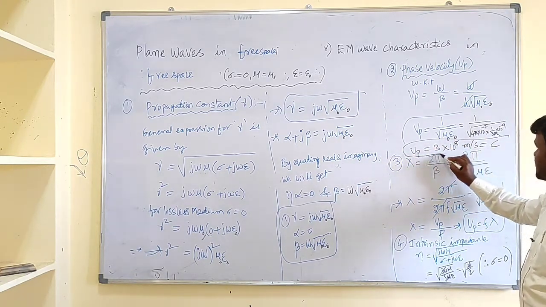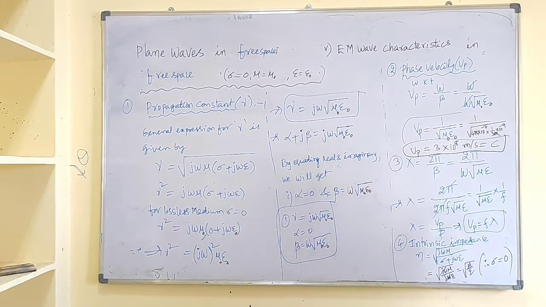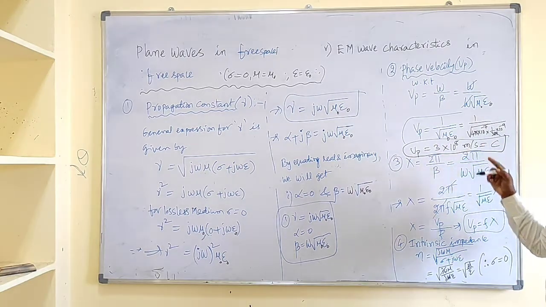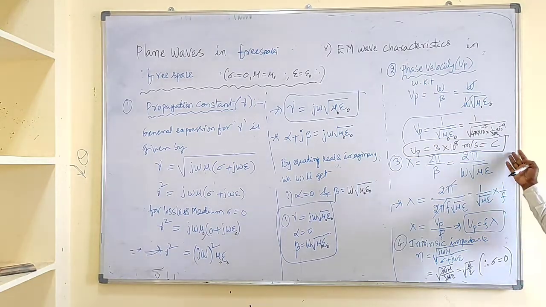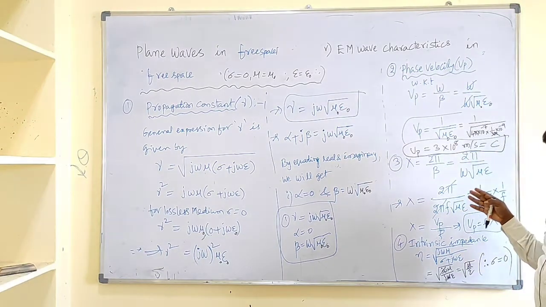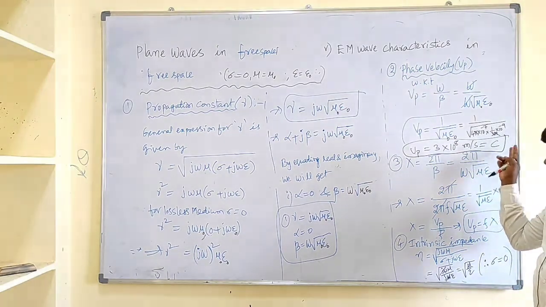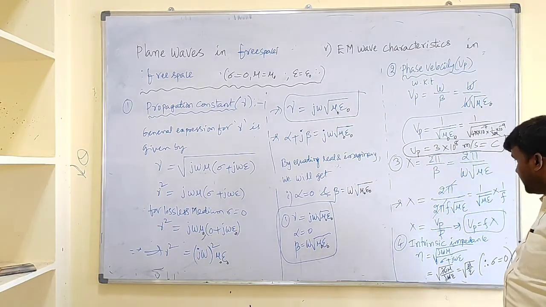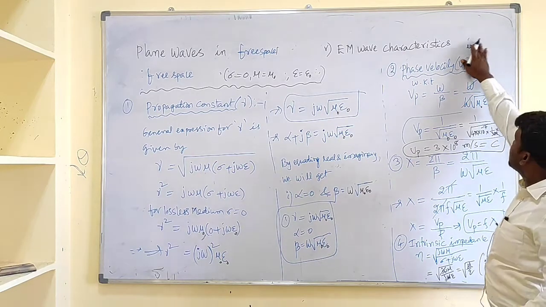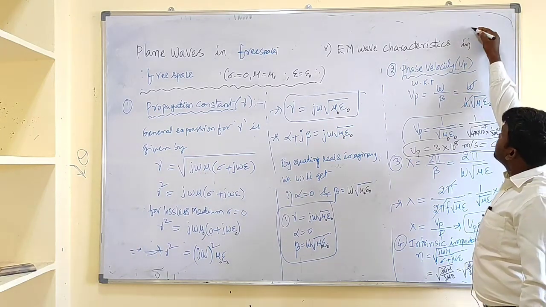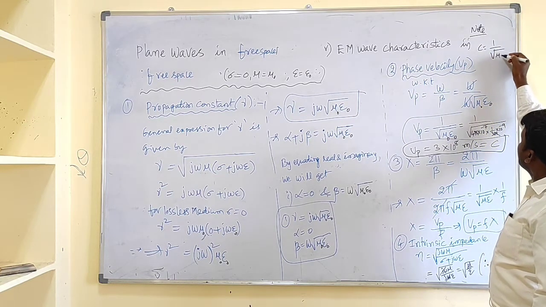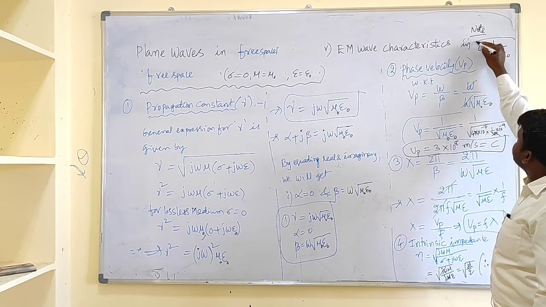That means in case of free space, the electromagnetic wave is traveling with a velocity of 3 into 10 to the power 8 meters per second. That is nothing but the velocity of light in free space. So the EM wave is traveling with the velocity of light in free space, that is C equal to 3 into 10 to the power 8 meters per second. Please write down as a note: C equal to 1 by root mu naught epsilon naught.